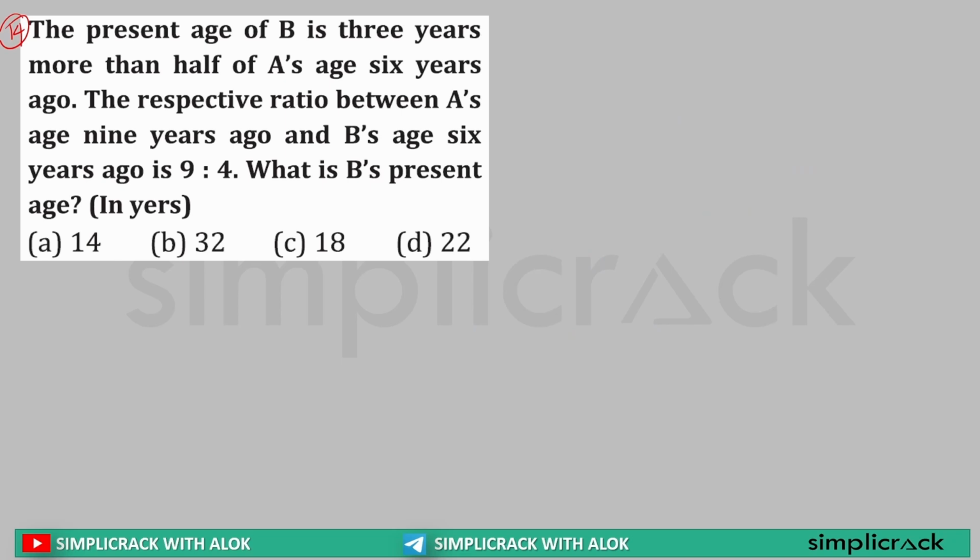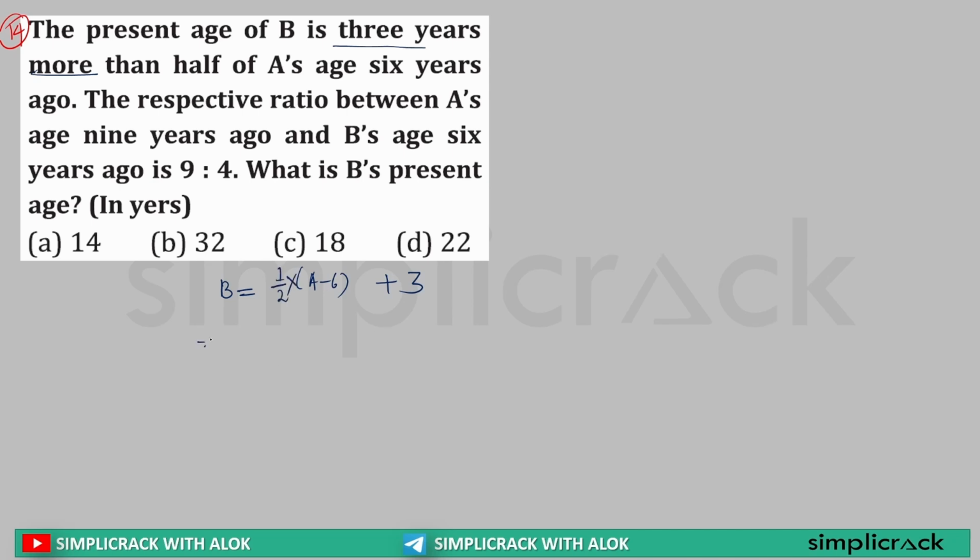Next. The present age of B is 3 years more than half of A's age 6 years ago. Read the question properly, word by word. Present age of B is B, which is equal to half of A's age 6 years ago, plus 3. So 6 years ago A's age is A minus 6, and half of it is 1 by 2 into (A minus 6), plus 3.